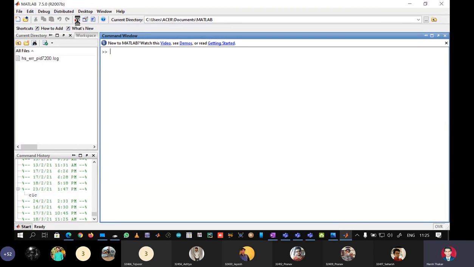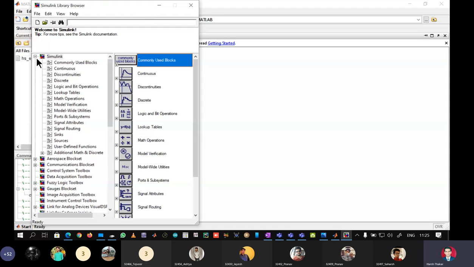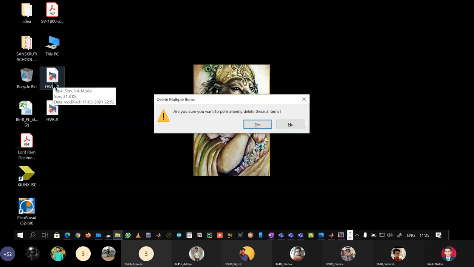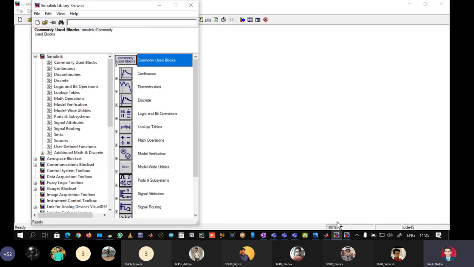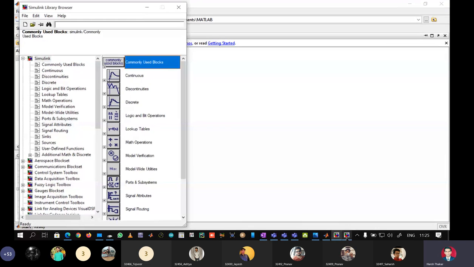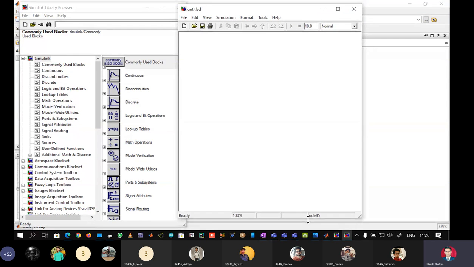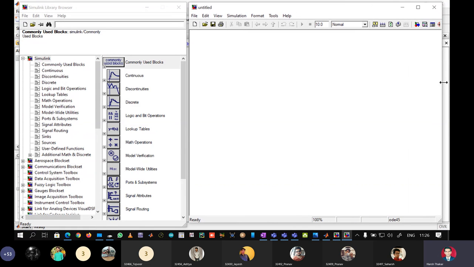So here we will open Simulink. File, new model. First and foremost, I will save this particular Simulink model with the name HWUCR.